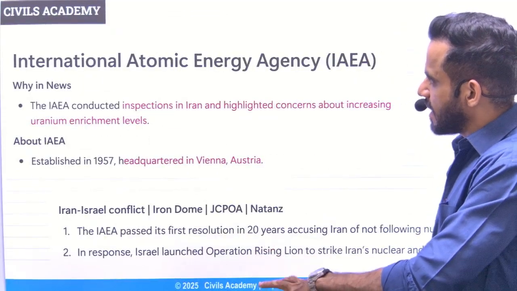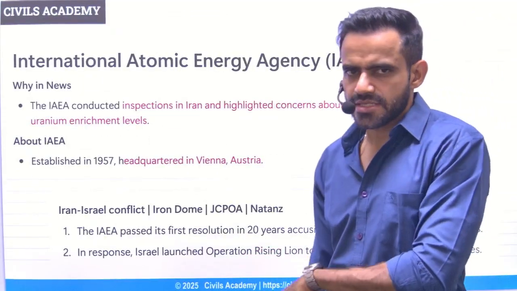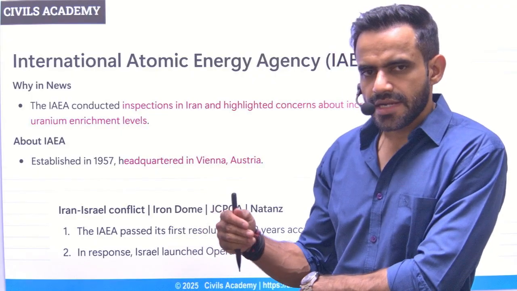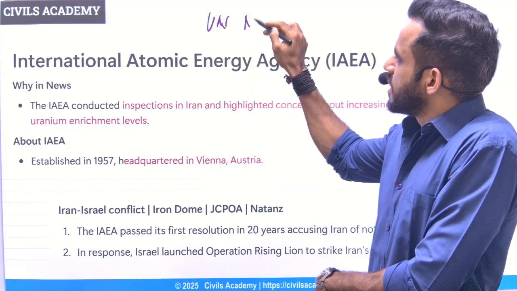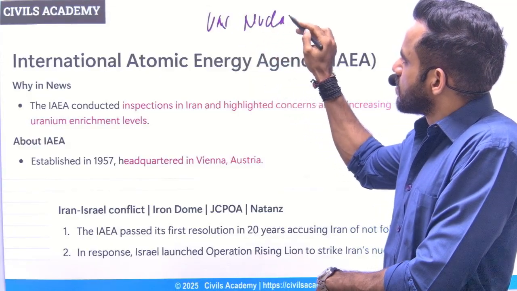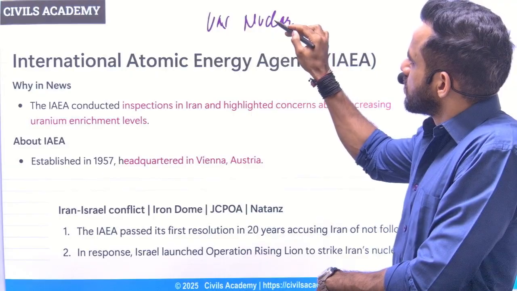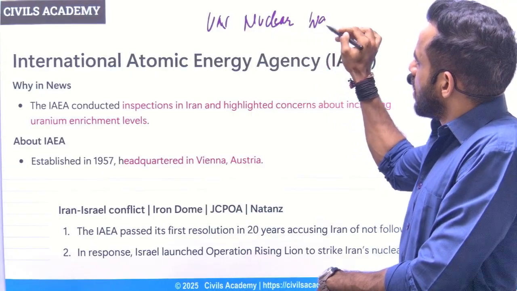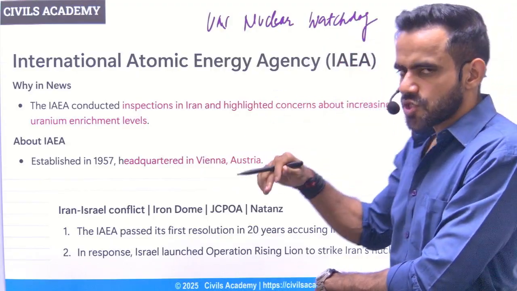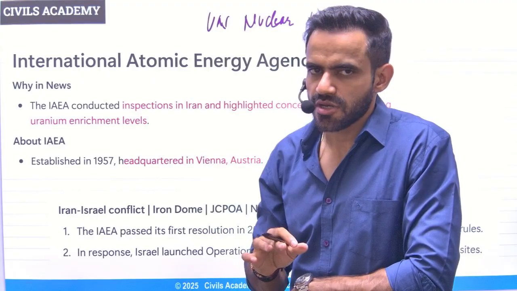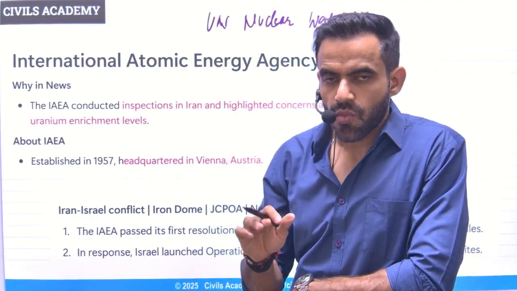Next is IAEA, that is the International Atomic Energy Agency. Understand, it is basically referred to as the UN Nuclear Watchdog. In a very simple sense, it is responsible for monitoring of nuclear plants. Why monitor?